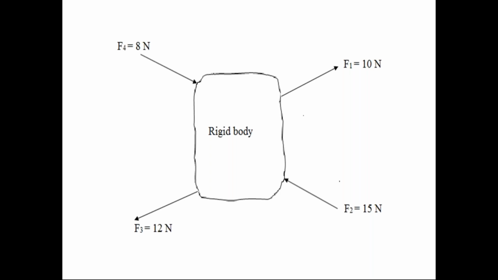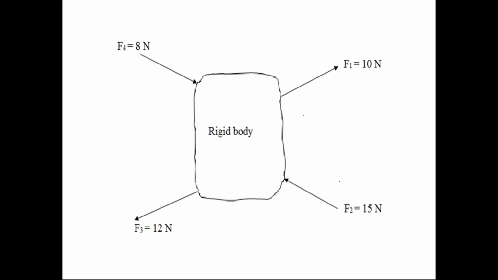Forward direction, backward direction, sir. Not forward, backward. Away from the rigid body, towards the rigid body. F1 is away from the rigid body, F2 is towards the rigid body, like that. Avoid the language of forward and backward in engineering mechanics. Use the language: away from the rigid body, towards the rigid body.